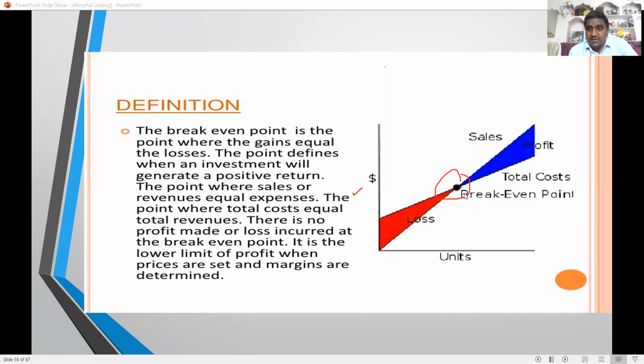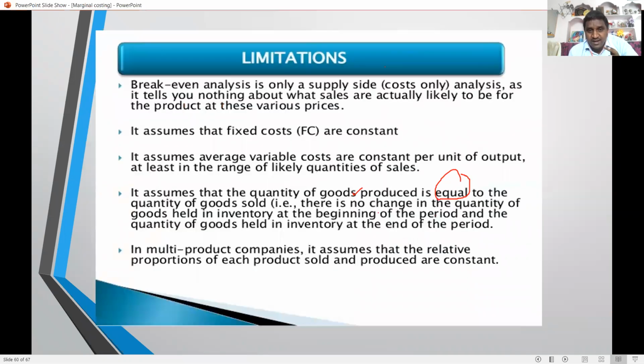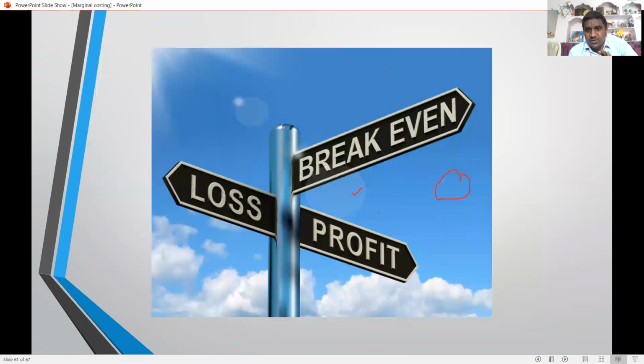At the break-even point, total sales equal total cost. So if you sell below the break-even, loss is incurred. If you sell above the break-even, profit is earned.